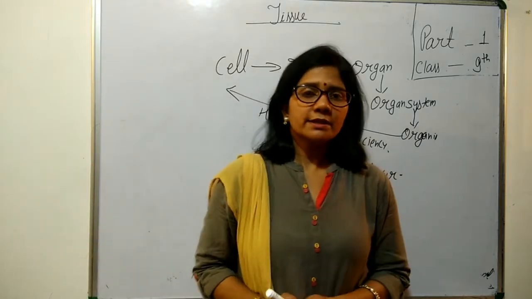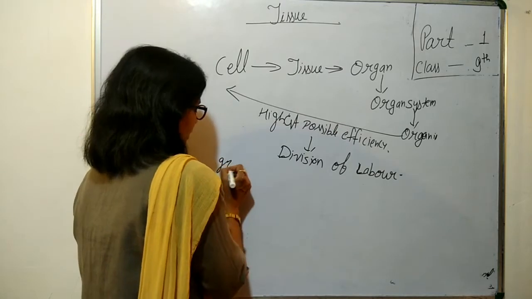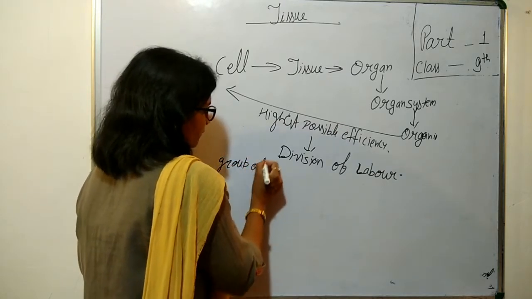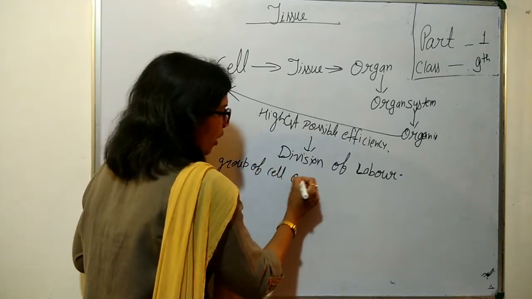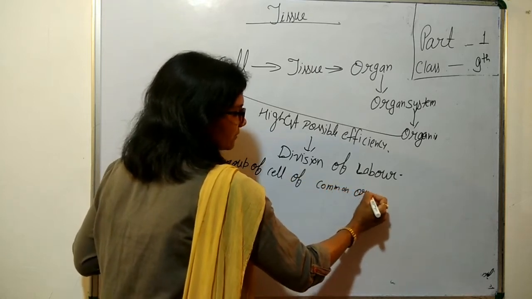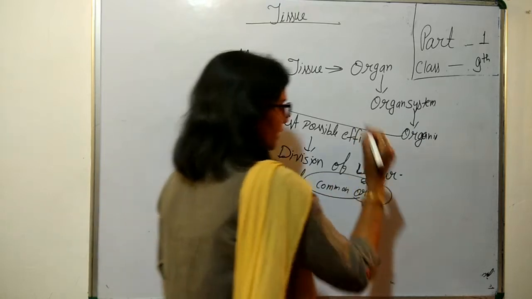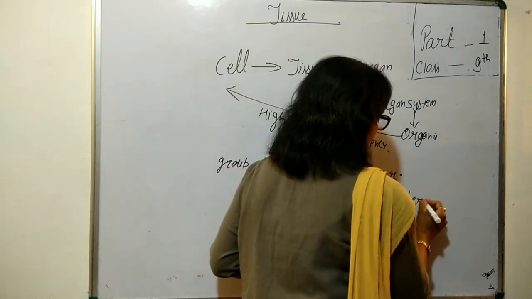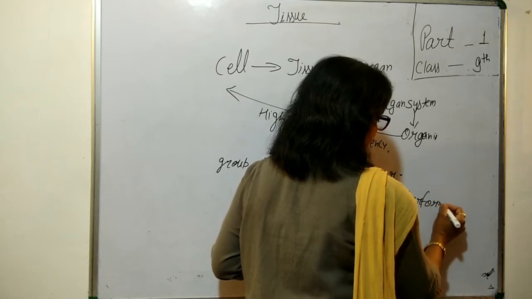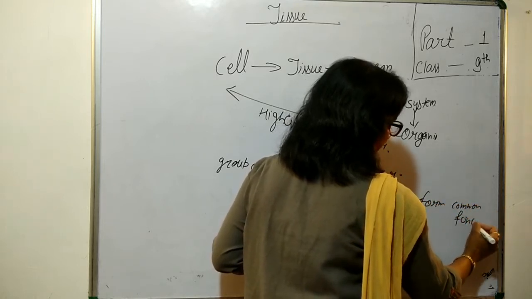So we define the tissue as a group of cells of common origin. First, it should be of common origin, and perform a common function.